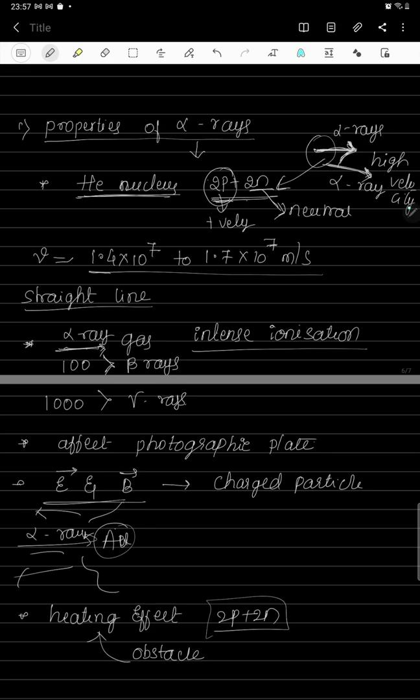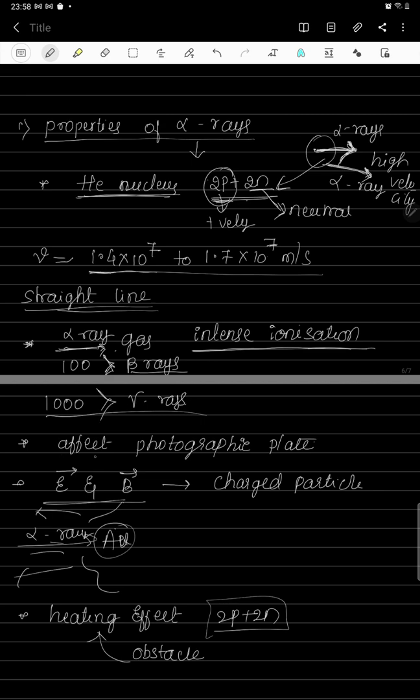They move with very high velocity, ranging from 1.4 × 10^7 to 1.7 × 10^7 meters per second, and they always move in a straight line. If alpha radiations pass through any gas, they produce high ionization. The ionization power of alpha radiations is more. It is 100 times greater than the beta radiation and 1000 times greater than the gamma radiations.